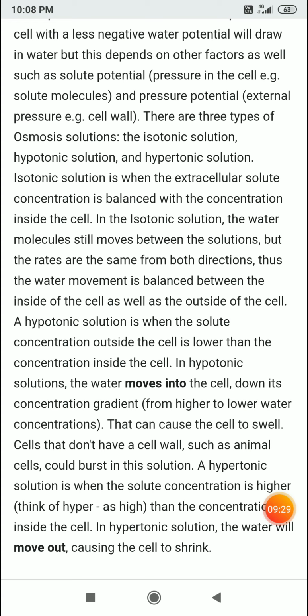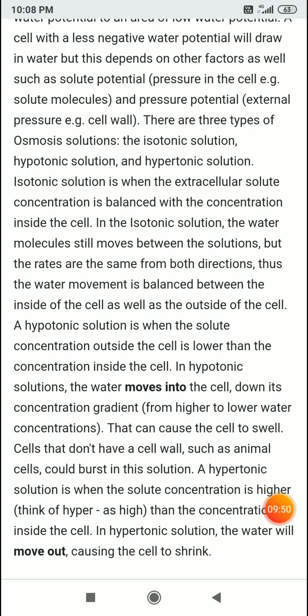Cells that don't have a cell wall, such as animal cells, burst in this solution.